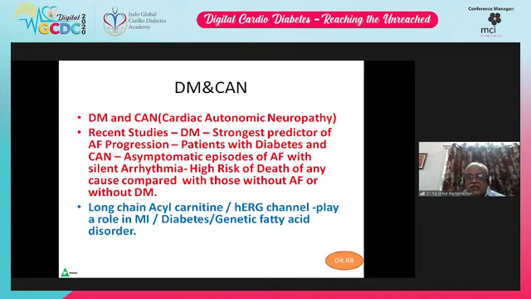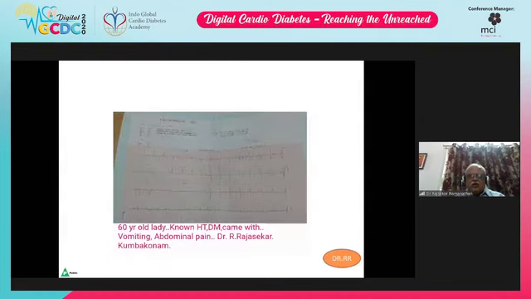Asymptomatic episodes of atrial fibrillation and silent arrhythmias carry a high risk of death of any cause compared with those without atrial fibrillation or without diabetes mellitus. The long chain acyl carnitine and the so-called HERG channel play a vital role in MI, diabetes, and genetic fatty acid disorder. This is the association of diabetes mellitus and cardiac autonomic neuropathy.